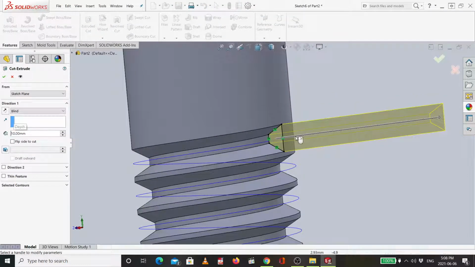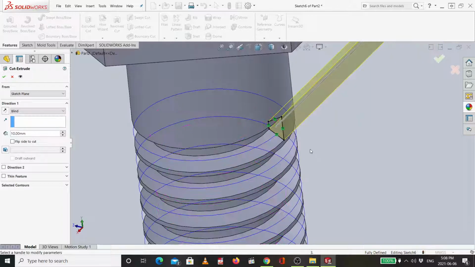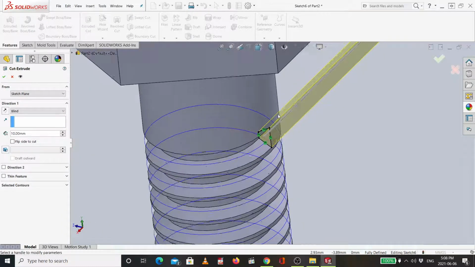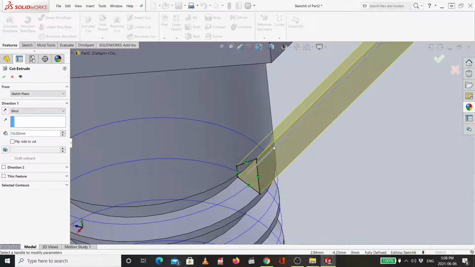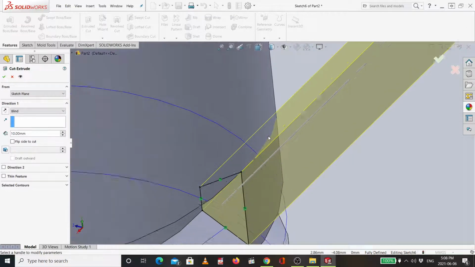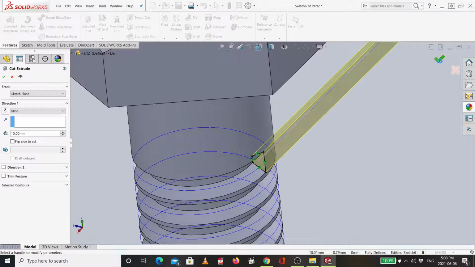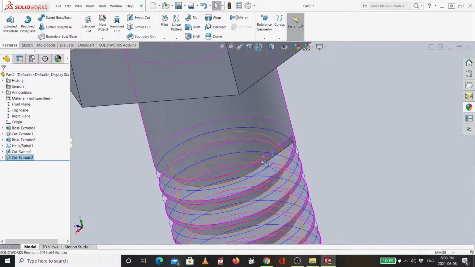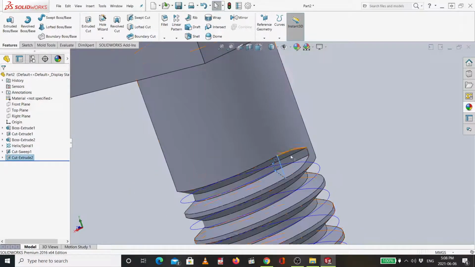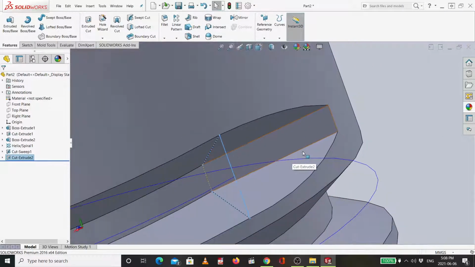Look, I will cut this part, but look at this here, it will be cut in a tangent way. So because of that I will have smoothing. If you say just okay, you will have the smoothing part of the bolt.